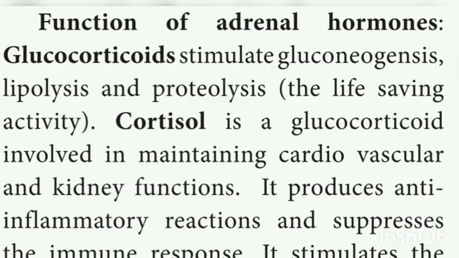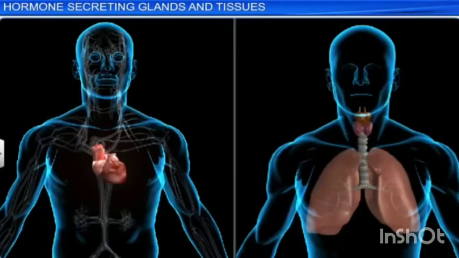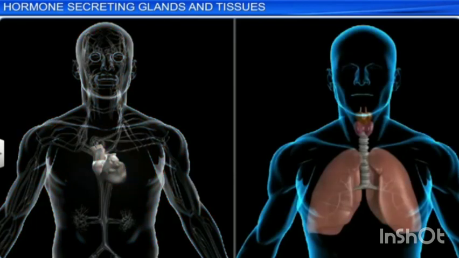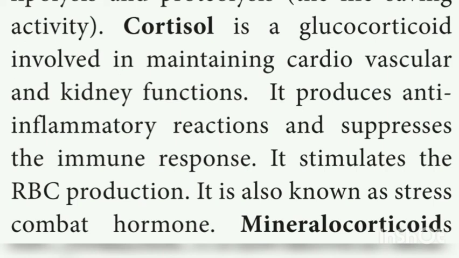If you see the functions of adrenal hormones, glucocorticoid stimulates gluconeogenesis, lipolysis, and proteolysis. Lysis means breakdown. So it breaks down the lipid, protein, and the glucose. Cortisol is a glucocorticoid involved in maintaining the cardiovascular and kidney function. It produces anti-inflammatory reaction and suppresses the immune response. It stimulates the RBC production and it is also known as the stress combat hormone. So which is called the stress combat hormone? Cortisol.